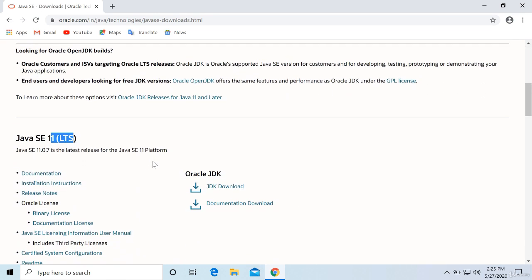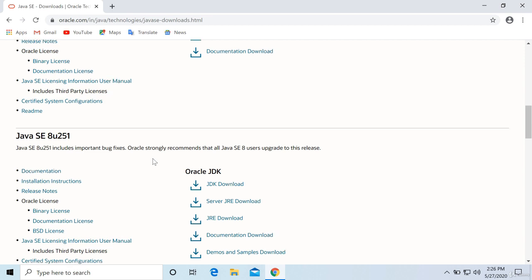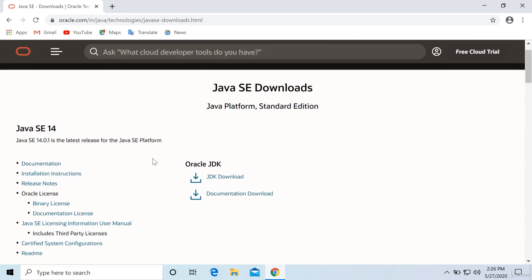You can download 11 and 8 also, but Oracle will ask you to take a license if you are using it commercially. For learning purposes, you can download, that is not an issue. But if you are using it for commercial use, meaning you are developing applications using Java, then you must take a license for previous older versions, all right? So simply download the latest version.